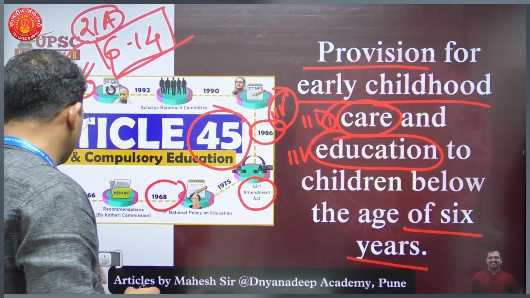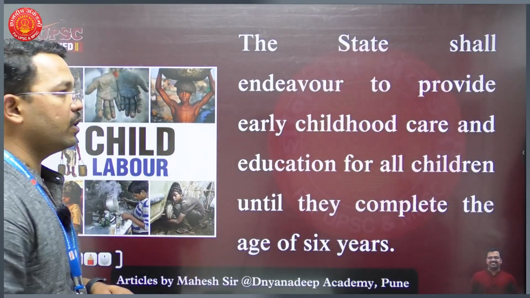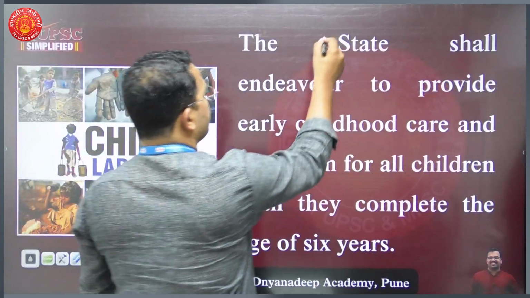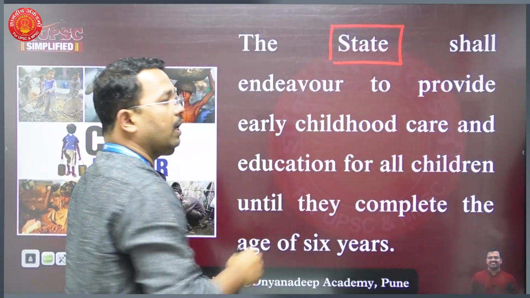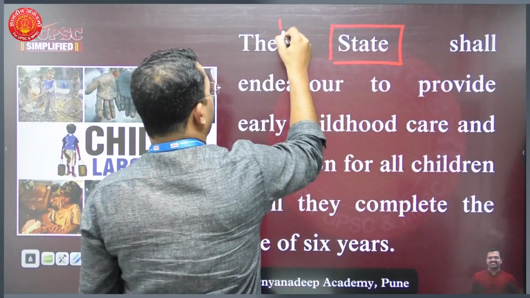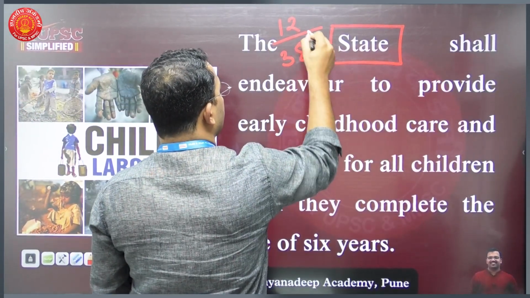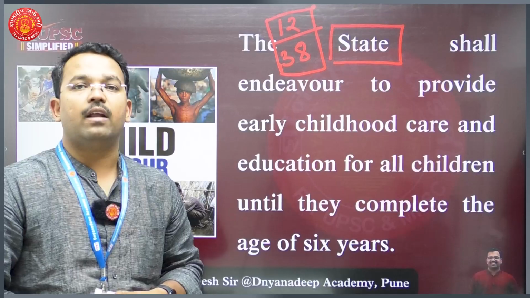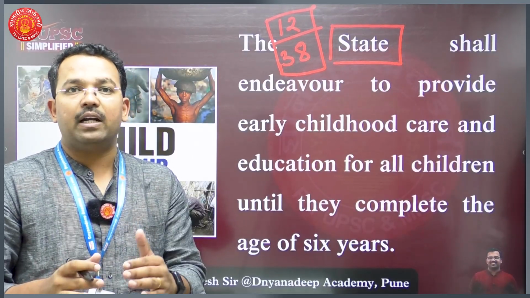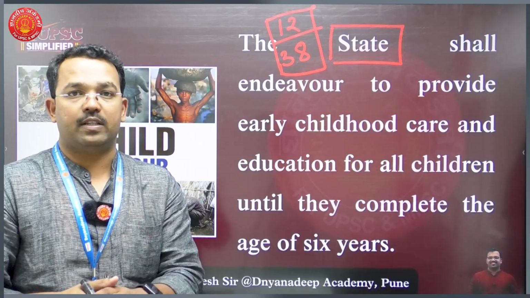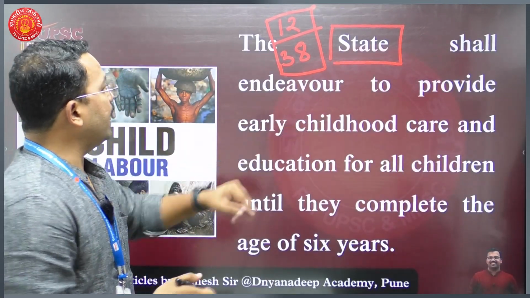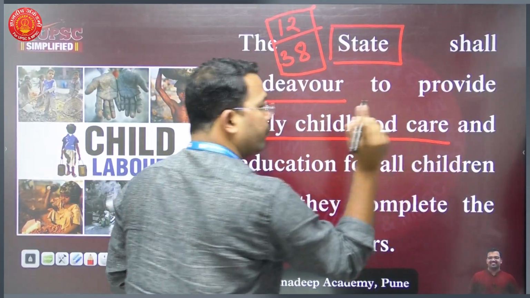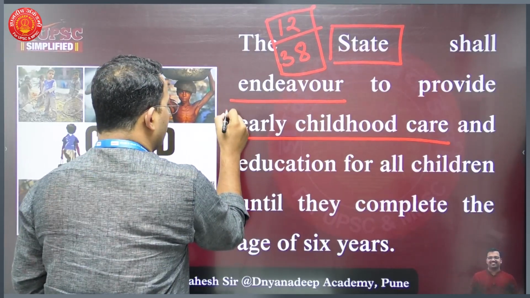What does it say? See, it is very interesting. Try to understand the wording and the basic objective behind this article. It says that the state, now we have seen the definition of the word state in Article 12, and as per Article 38, the word defined in Article 12 should be used as it is for the provisions of this Part 4, that is the Directive Principles of State Policy. Here it says the state shall endeavor, that is, the state shall make efforts to provide early childhood care.